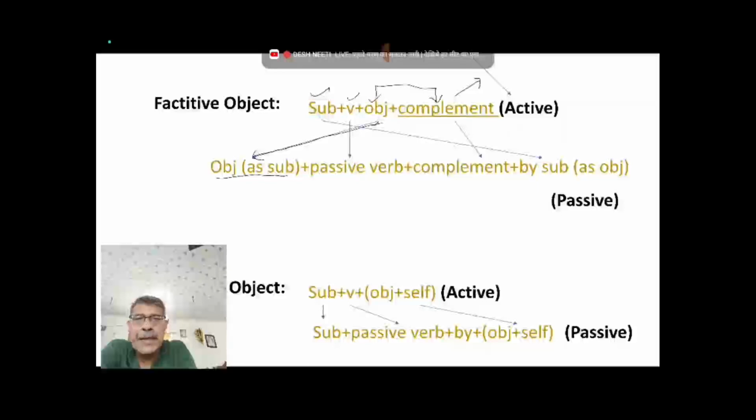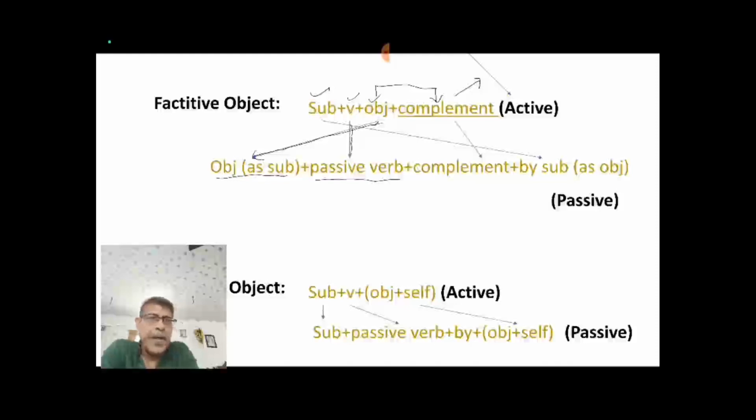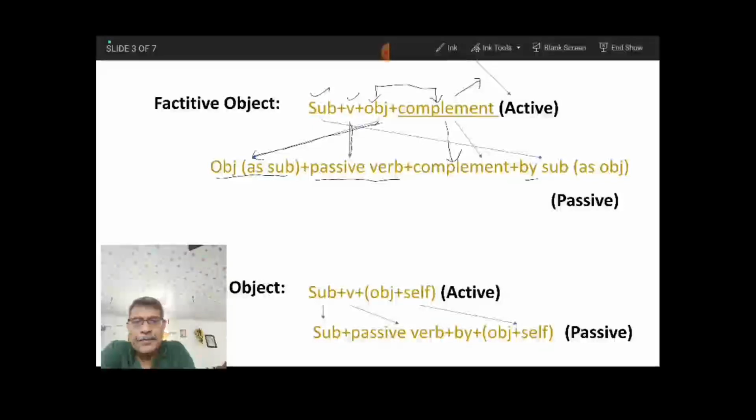Now you set the passive verb structure of the verb. Now you set the complement in its own place. দেখো আমি কমপ্লিমেন্টটা তার নিজের জায়গায় বসিয়ে দিয়েছি। ওকে, then you set by, then you set subject as object, as you generally do in case of passive voice, isn't it? In this way you have to do the factitive passive voice when you get the factitive object in your active sentence.